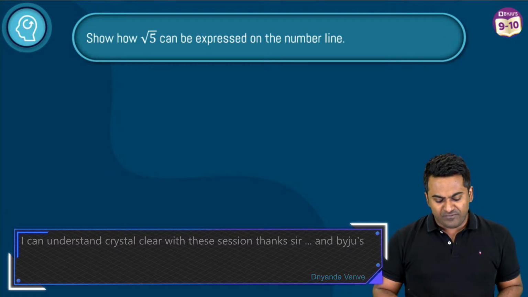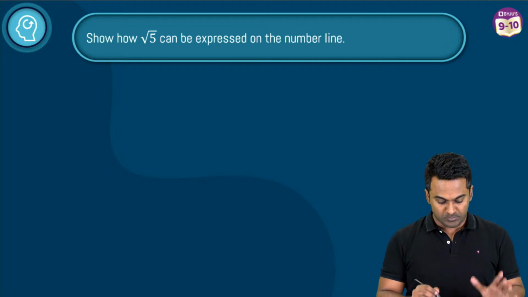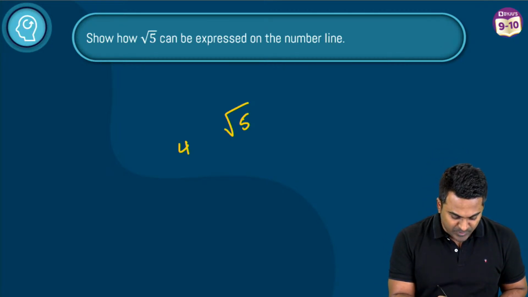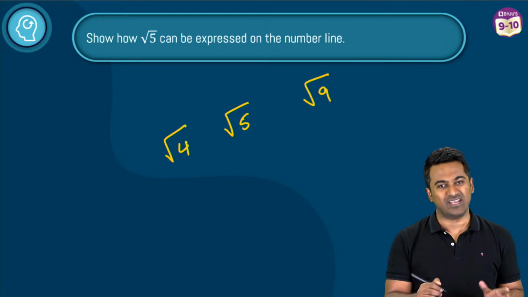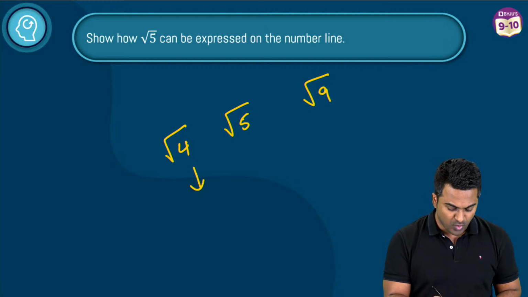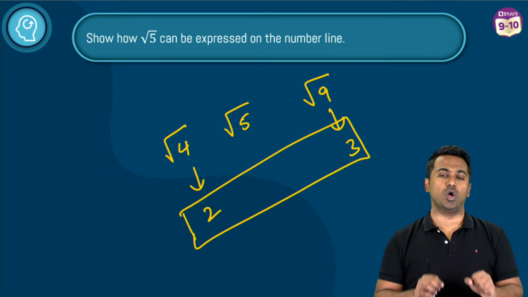Show how root 5 can be expressed on a number line. So first thing, root 5 lies between root 4 and root 9. Why am I taking root 4 and root 9? Because I know they are perfect squares, right? Root 4 I know is 2, root 9 is 3. So root 5 lies between 2 and 3 on the number line.